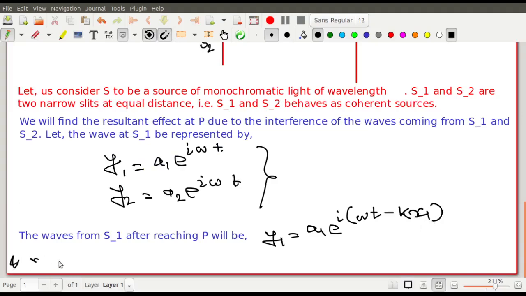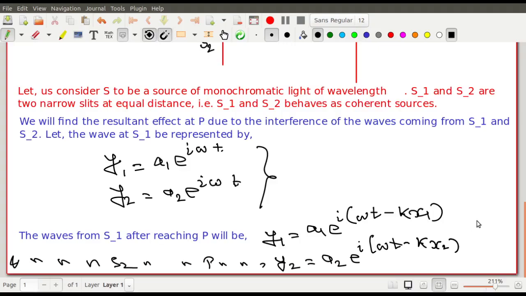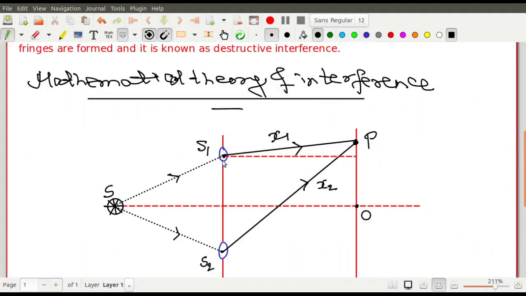And the waves from S2 after reaching P, what will be the nature of the waves? That will be a2 e to the power i(omega t minus k x2). So these are the two waves at the point capital P. এই যে এখান থেকে স্টার্ট করলো একজন, ক্যাপিটাল পি তে আসলো, এখান থেকে স্টার্ট করলো, ক্যাপিটাল পি তে আসলো। Definitely